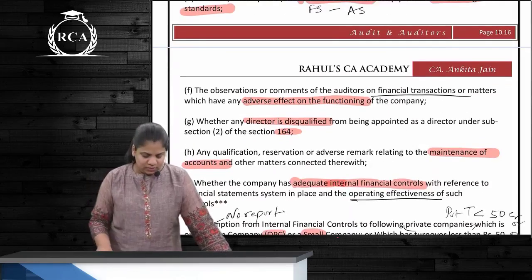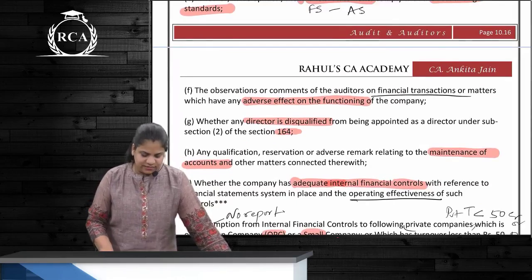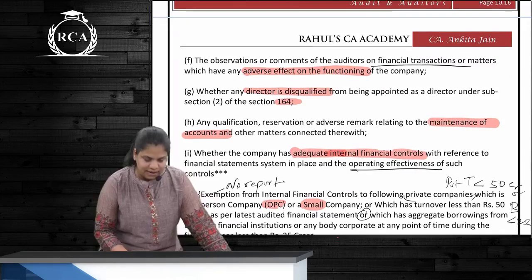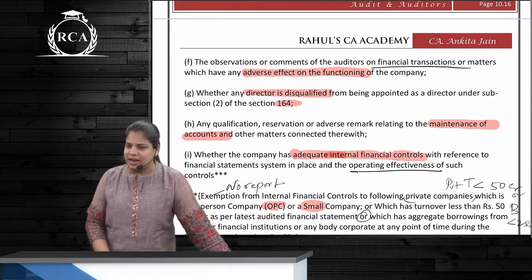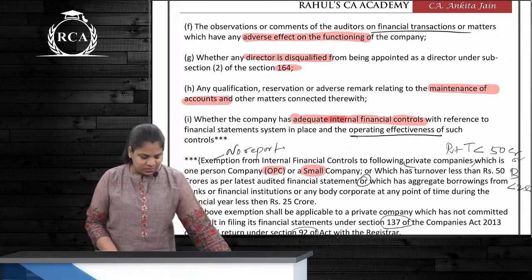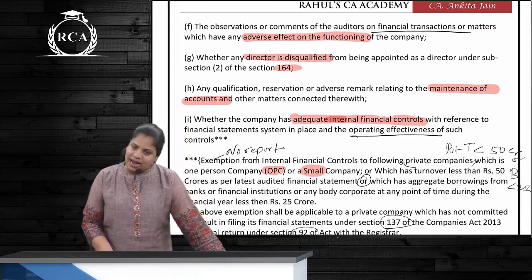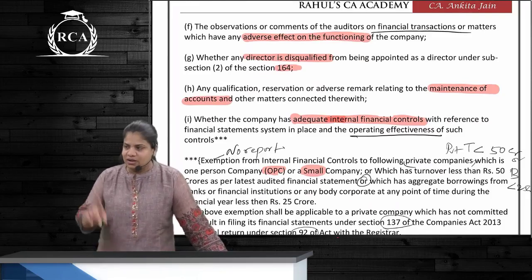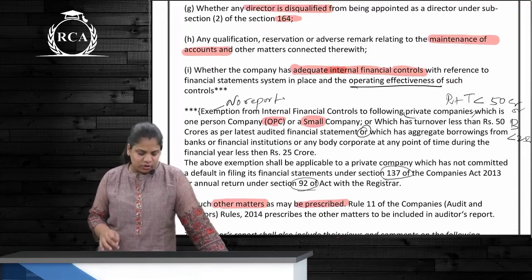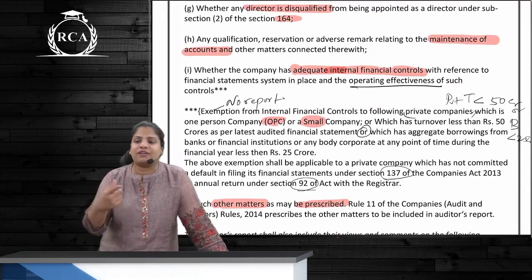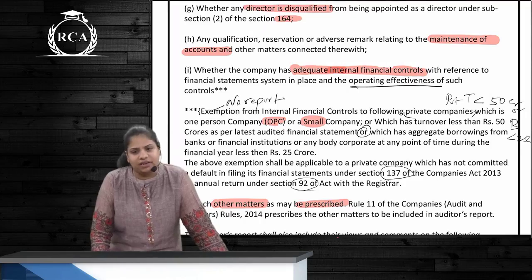First is what? Financial transactions, if they have any adverse effect on the functioning of the company. Second point, if the director is disqualified under section 164. And last one, if adverse remarks with respect to maintenance of books of accounts, correct? One exception point is what? To report on internal IFCs, internal financial controls, and if these IFCs are operating effectively or not.